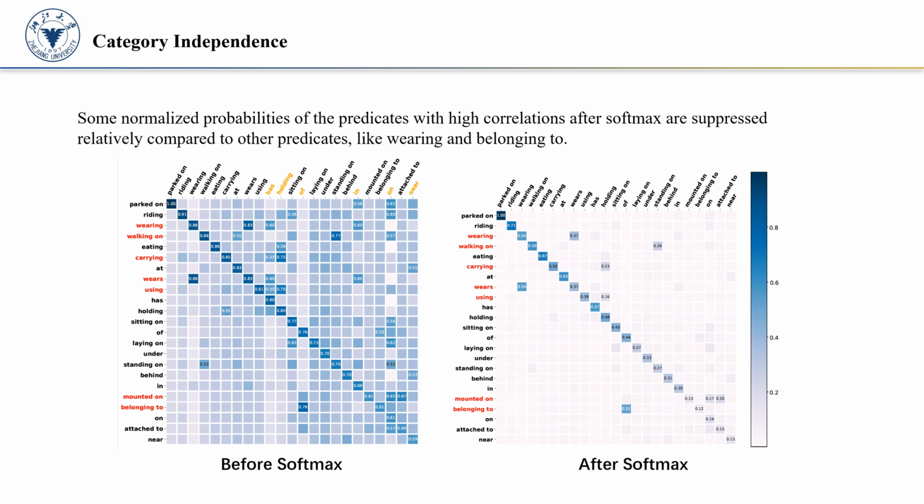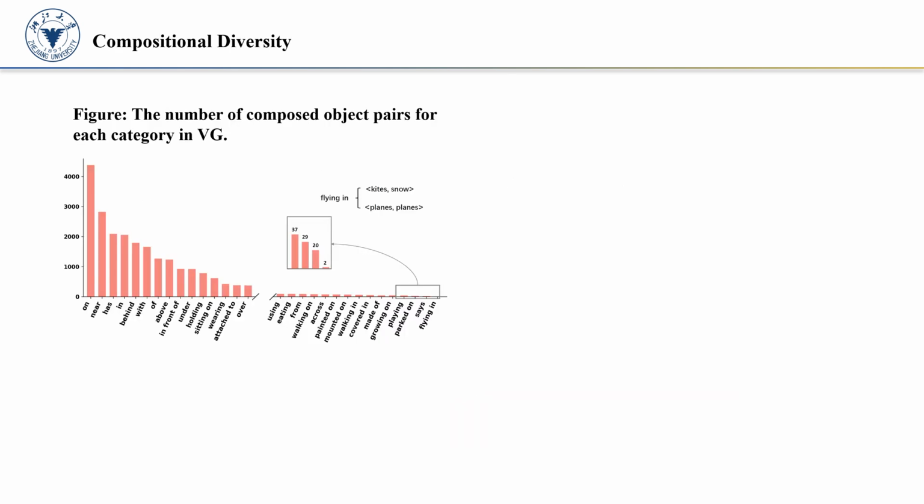In the subsequent ranking process, they are then less likely to appear in the top K when ranking across categories, leading to underestimated recall scores for those categories. Since each predicate category in the dataset has different correlations with other categories, it is unfair to rank their predictions together. The second issue is that the standard mean recall assigns equal weights to all predicate categories and neglects the